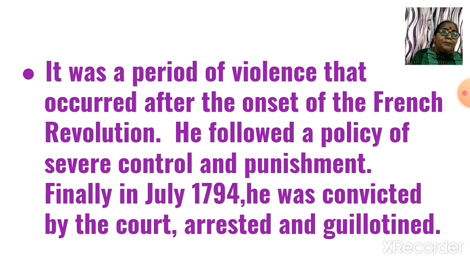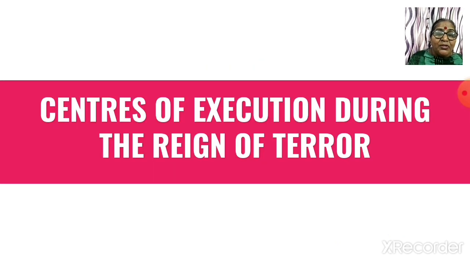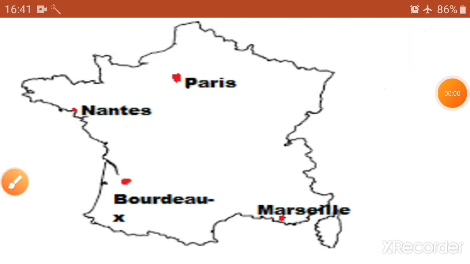Now we are going to do the map in this lesson. In this map, we are going to locate centers of execution during the Reign of Terror. So look at this map.